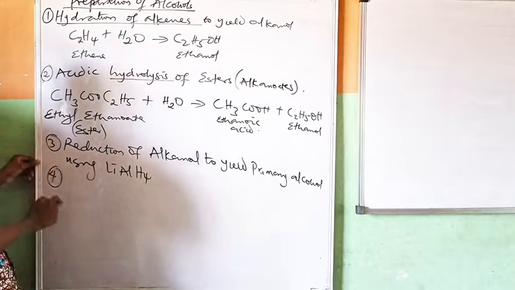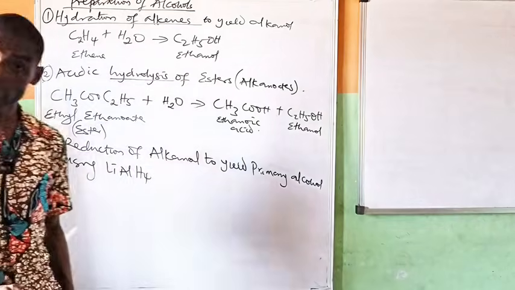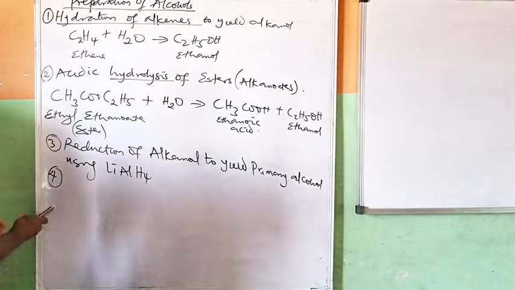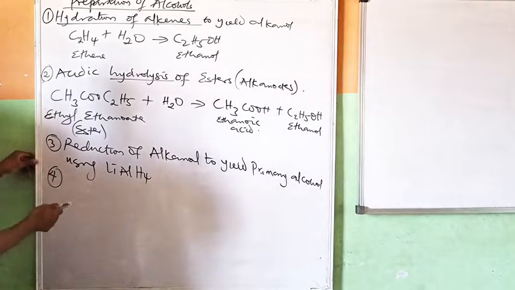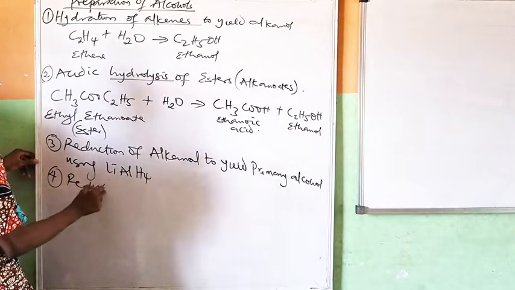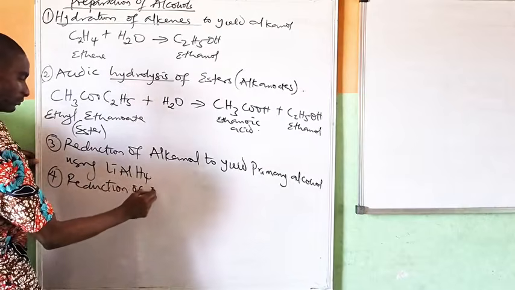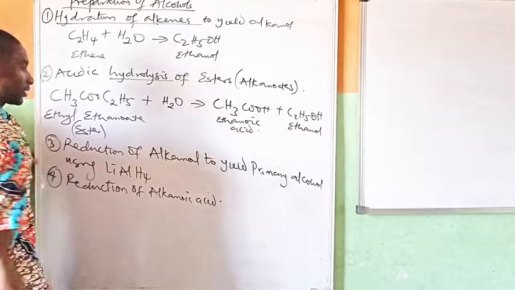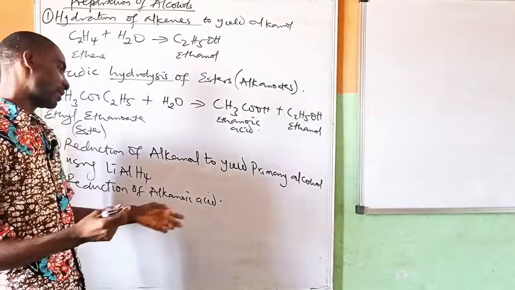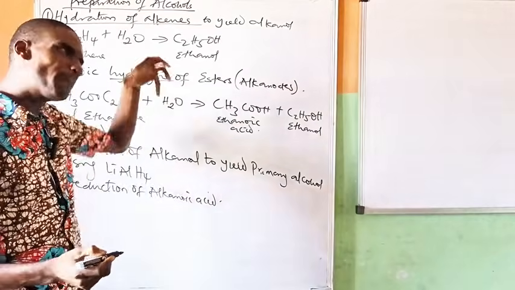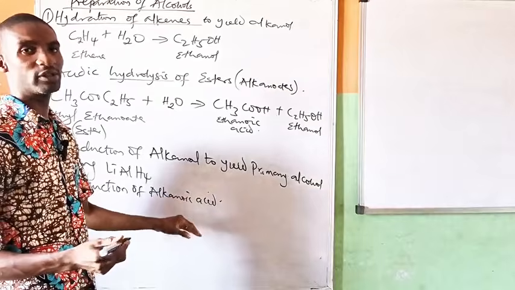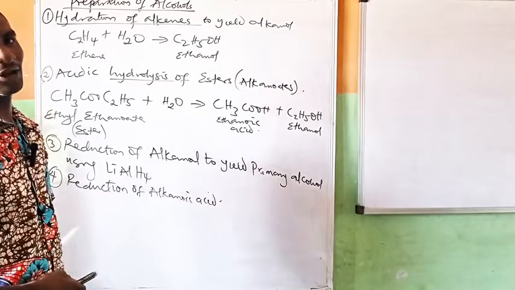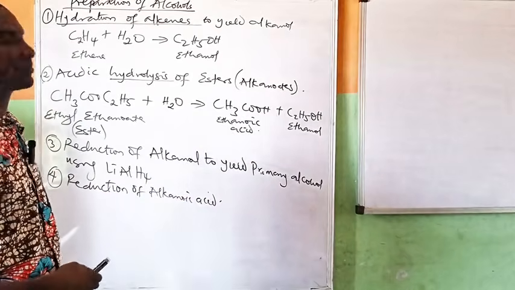Then I can also do reduction of alkanoic acid. Reduction of alkanoic acid, all right? So when that's complete reduction, if I do the first stage of reduction, it gives alkanal, then complete reduction will give alkanol, primary alkanol.